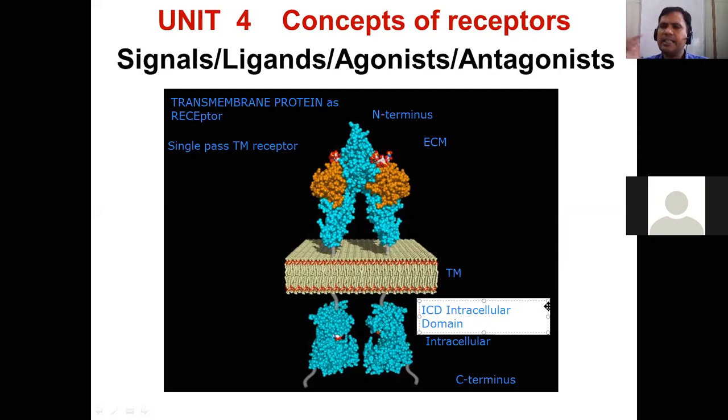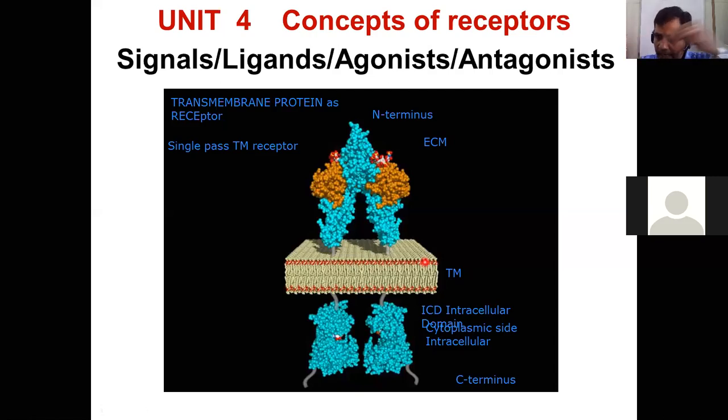Like GPCR, they are going to pass through the membrane. If you look at the cursor here, here it is single pass, but the GPCR is going to pass through the bilayer structure 7 times. So like this way, if I draw the structure here, 1, 2, 3, 4, 5, 6, and 7. Then they create a receptacle structure. That is the GPCR.